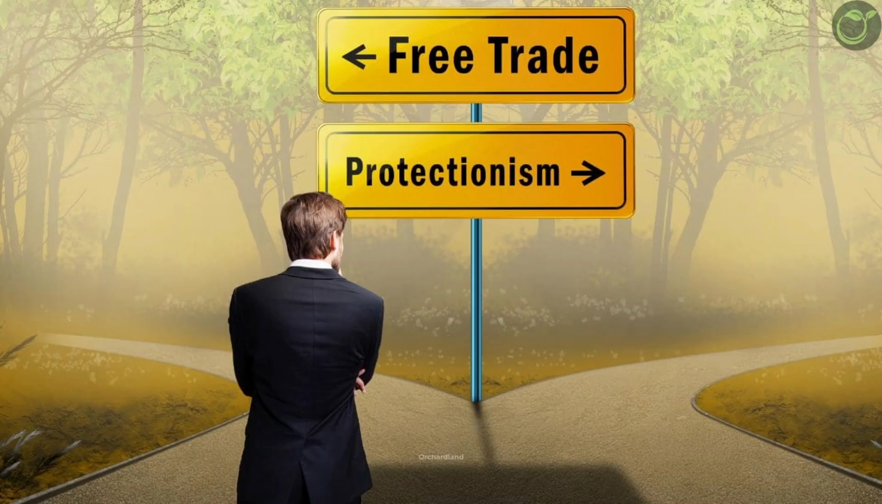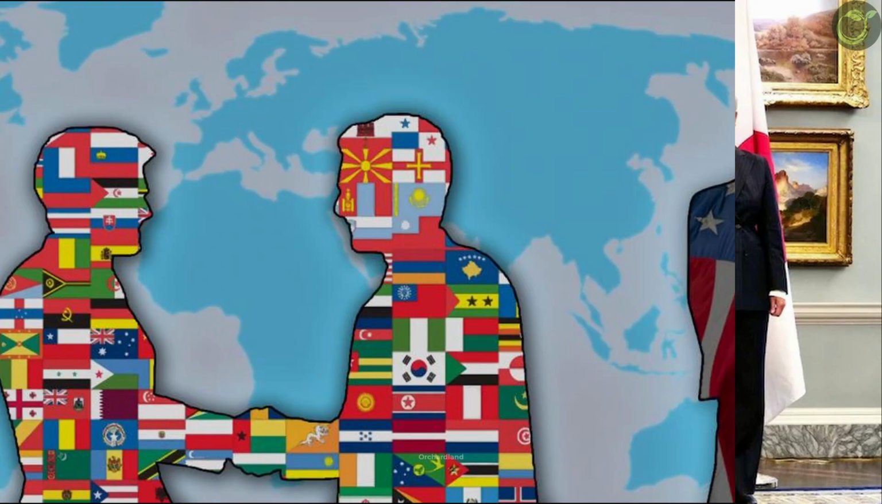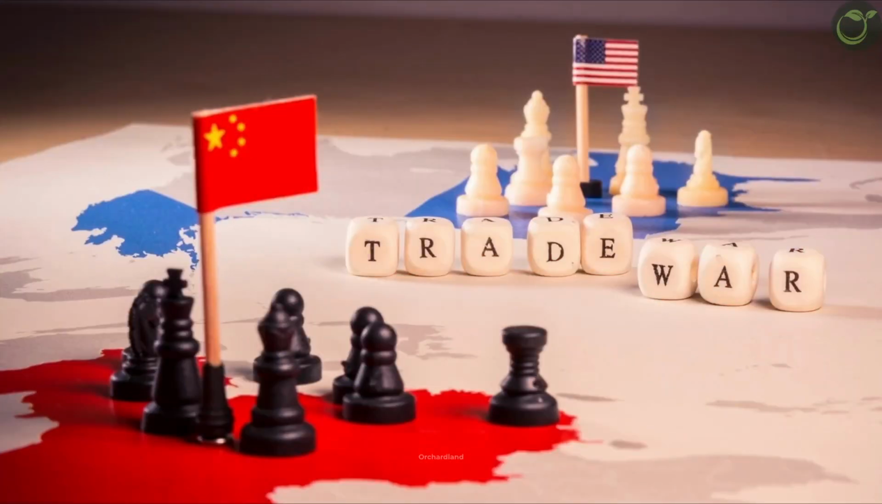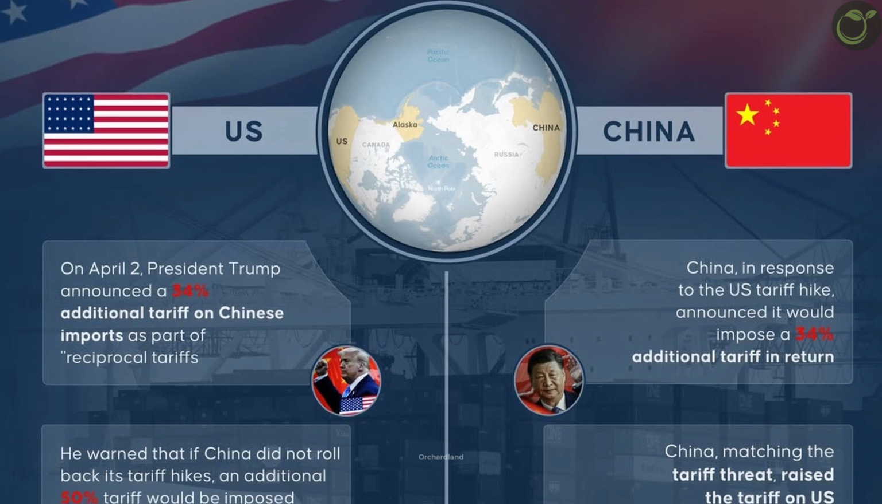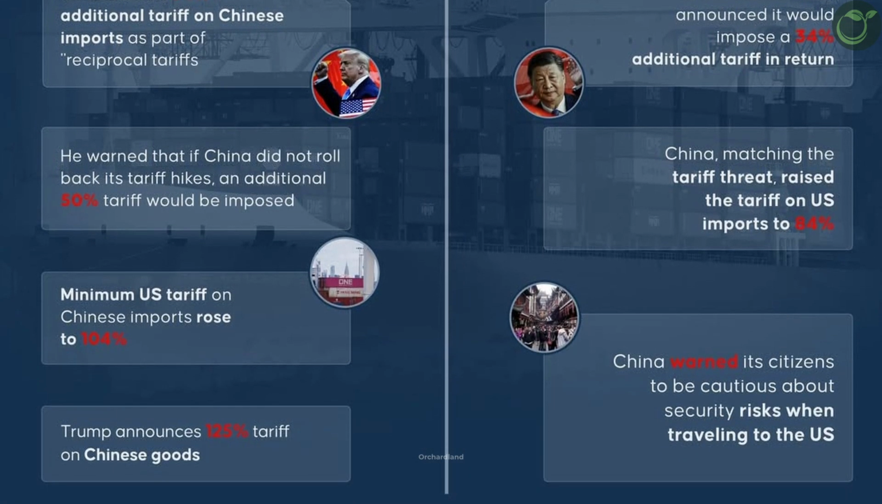Rising protectionism. Trade tensions, especially among major economies, and a shift toward unilateral actions threaten the multilateral trade framework. For example, the US-China trade war, where both countries impose hundreds of billions in tariffs on each other, bypassing WTO rules and escalating global trade tensions.